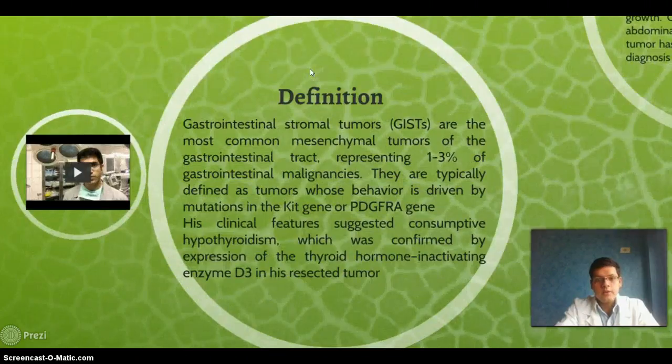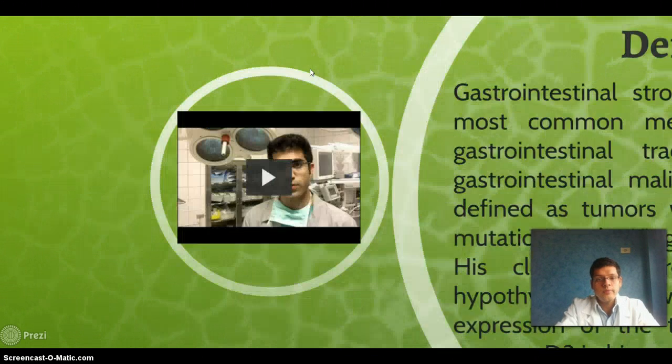Definition: gastrointestinal stromal tumors are the most common mesenchymal tumors of the gastrointestinal tract, representing 1 to 3% of gastrointestinal malignancies. They are typically defined, and the tumor behavior is driven, by mutation in the KIT gene and the PDGFRA gene. His clinical features suggest consumptive hypothyroidism, which was confirmed by the expression of thyroid hormone inactivation in D3 in his resected tumors.